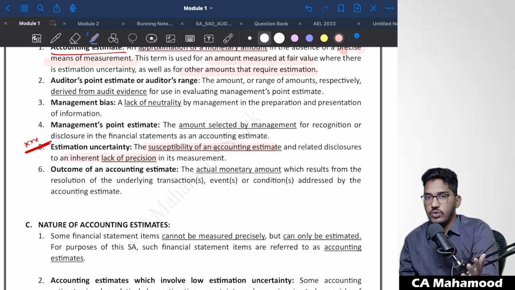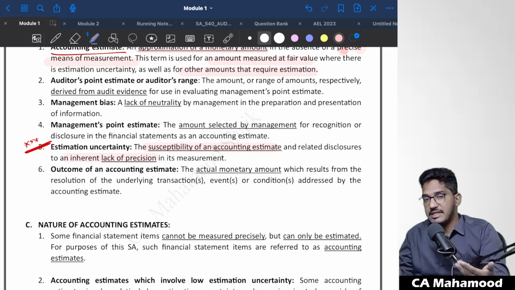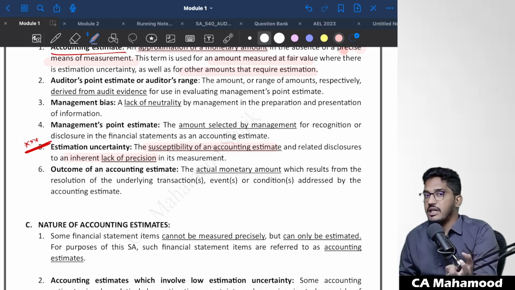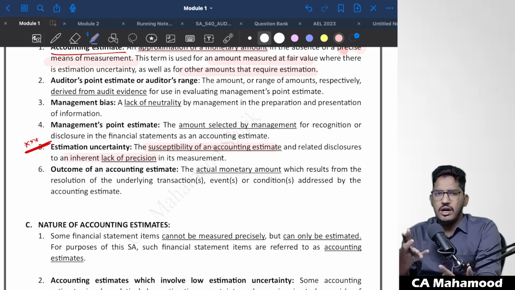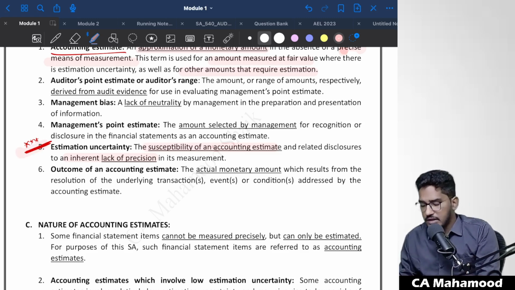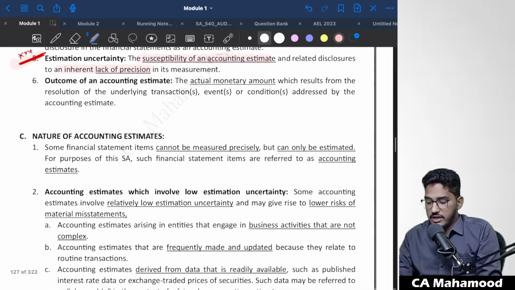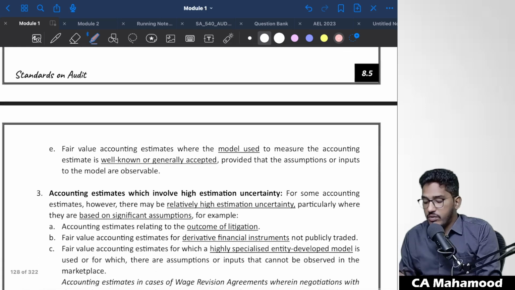Uncertainty means we don't know what exactly will be the outcome. Since we don't know the exact outcome, that's why we are creating a provision. And when the actual thing happens, that might be different from the accounting estimate. That susceptibility will always be there, that risk will always be there. That only we call estimation uncertainty. Now, there are some accounting estimates which involve low estimation uncertainty, and there are some which involve high estimation uncertainty.